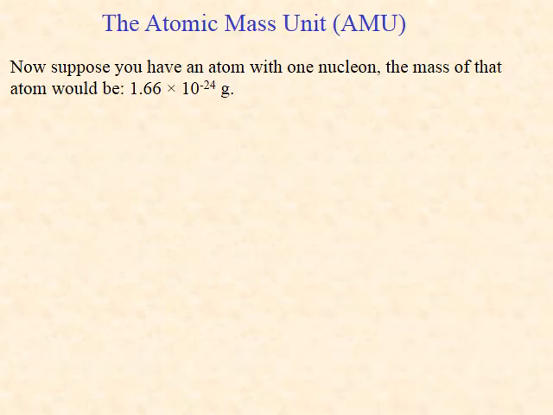Now we have established that atoms are made of building blocks we call nucleons. We have also established that all nucleons are identical, and that means they all have the same mass. Now, suppose you have an atom, and this atom only has one nucleon. The mass of that atom would be equal to the mass of one nucleon. This mass would be 1.66 times 10 to the minus 24 grams.